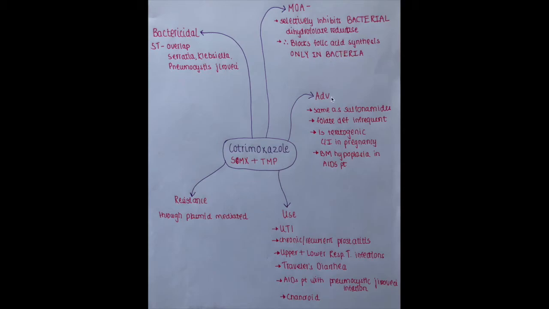Its adverse effects are the same as sulfonamides. As you can see in my previous video on sulfonamides, it can cause folate deficiency. But folate deficiency is very infrequent because it selectively inhibits only bacterial dihydrofolate reductase. So folate deficiency in our body can rarely occur. It is teratogenic, so it cannot be given in pregnancy. It causes bone marrow hypoplasia in AIDS patients.